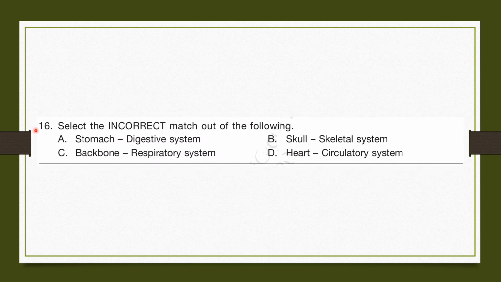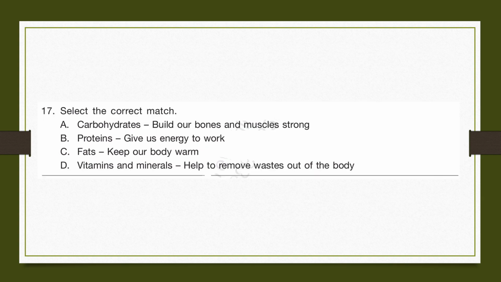Question number 16. Select the incorrect match out of the following. A. Stomach, digestive system. Stomach is a part of the digestive system. B. Skull, skeletal system. Skull is a part of the skeletal system. C. Backbone, respiratory system. No, backbone is a part of the skeletal system. So the answer is C. Backbone, respiratory system.